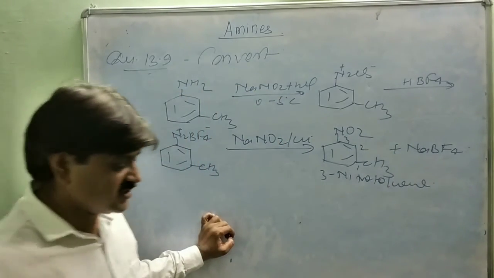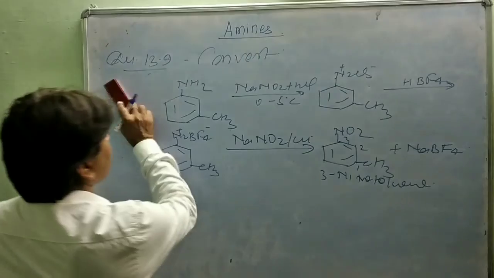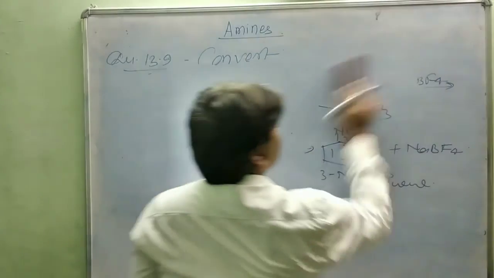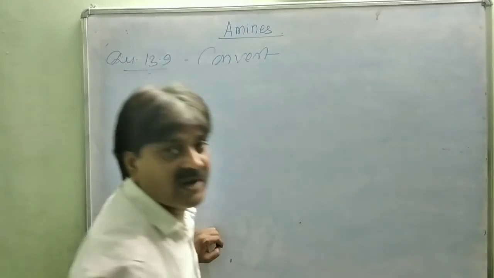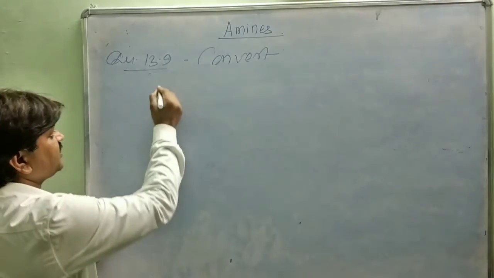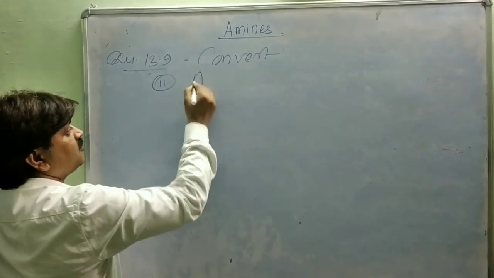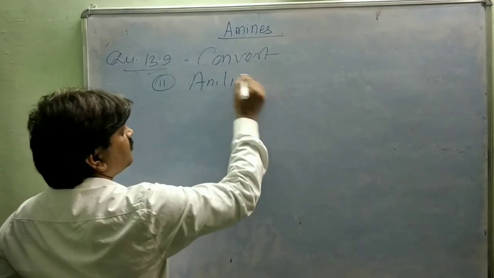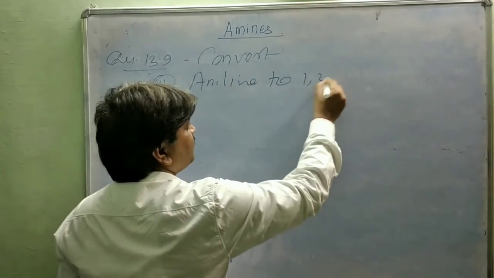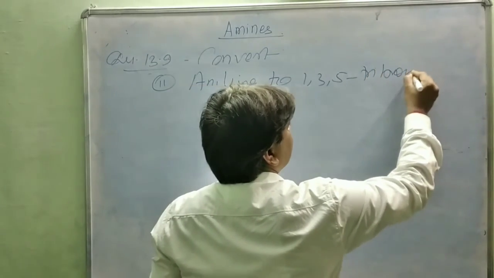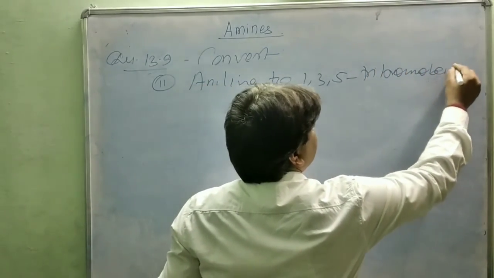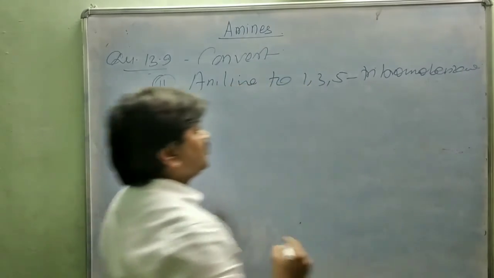The next conversion is aniline to 1,3,5-tribromobenzene. Aniline you know.